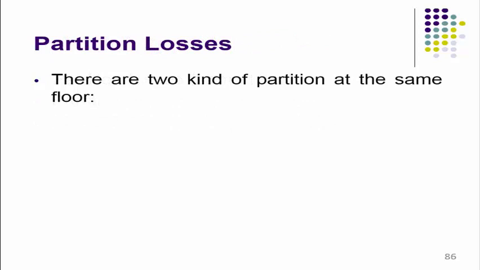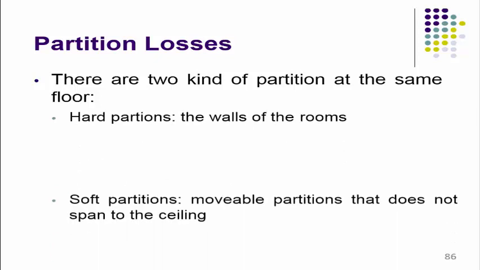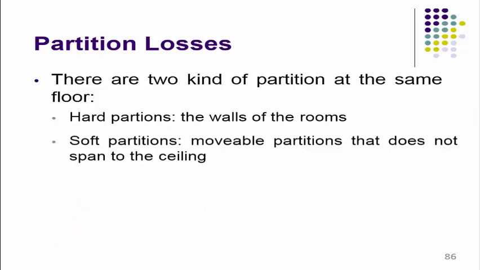So for partition losses, there are two kinds of partition at the same floor. As I said, the hard partition, that is the walls of the rooms. Soft partitions are nothing but movable partitions that do not span to the ceiling. Not spanning to the ceiling means the movable partitions, usually wooden, glass or aluminum partitions, are limited in height.